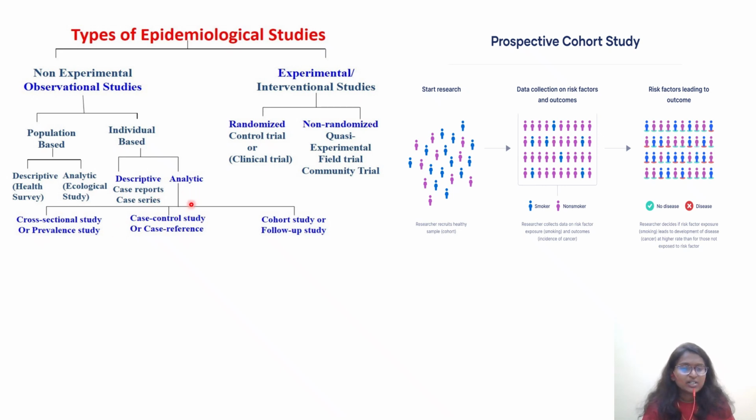Then coming to analytical, we have cross-sectional study or prevalence study, we have case control study or case reference study, and we have cohort study or follow-up study, right? Coming to experimental intervention studies, we have randomized controlled trial or clinical trial, experimental intervention study, non-randomized quasi-experimental field trial or community trial. See, what I am trying to say is, do not panic,